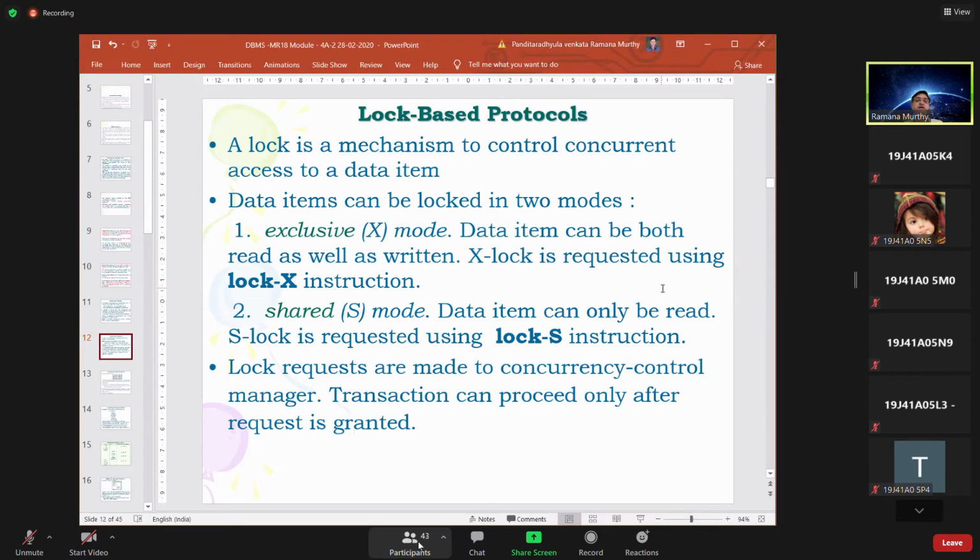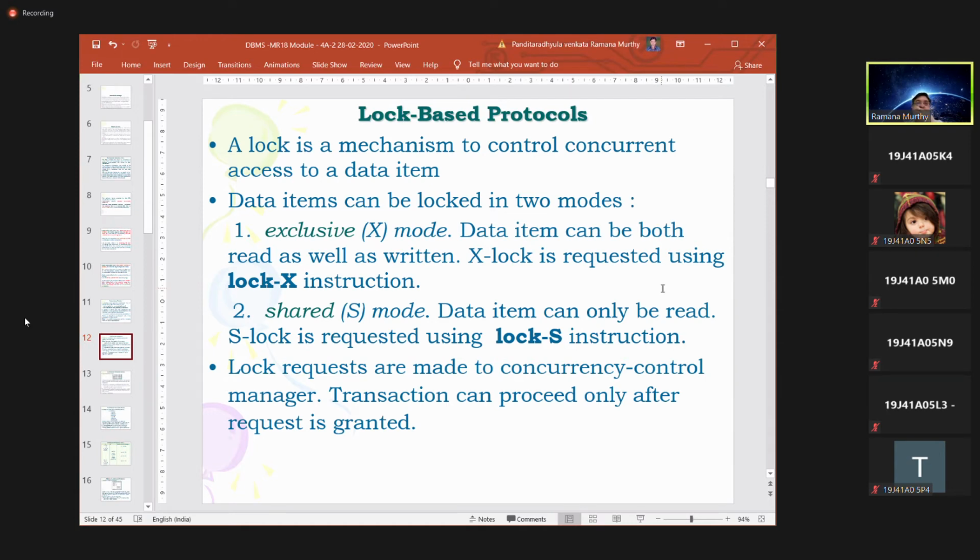The first mode is exclusive mode, the exclusive X mode: the data item can be both read as well as written. When you are identifying a variable X under a transaction, let us assume the transaction has locked the data item X in its favor. But in its favor, it can lock the data item in two different ways.